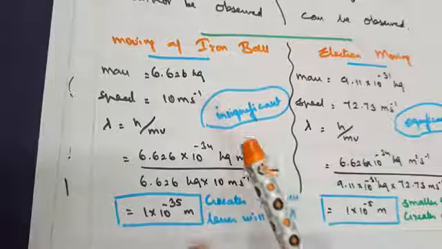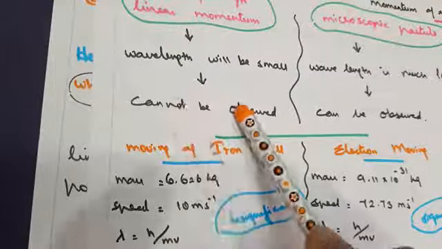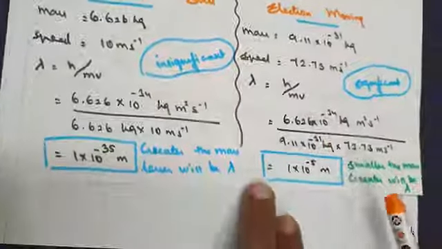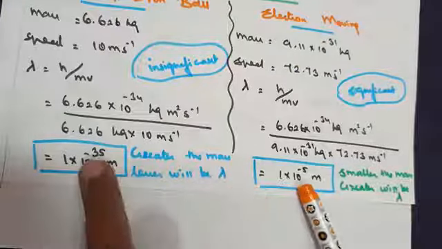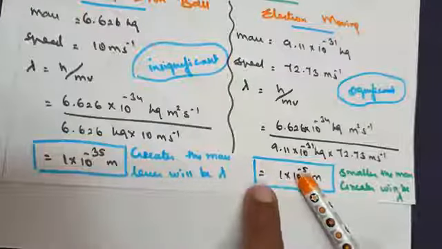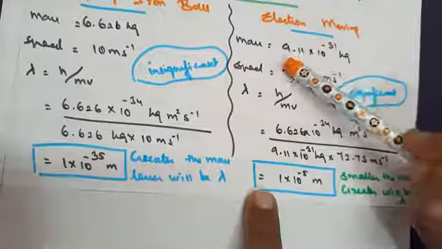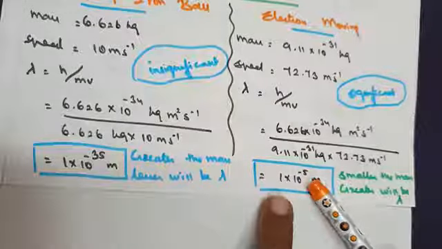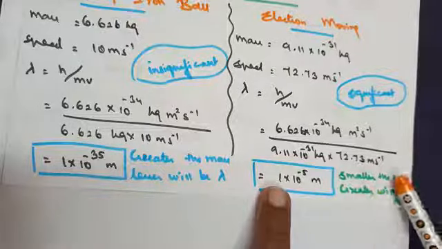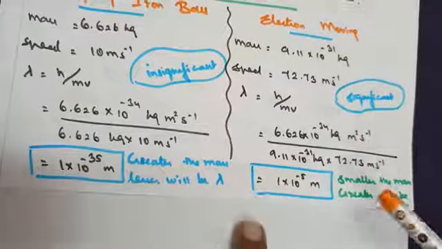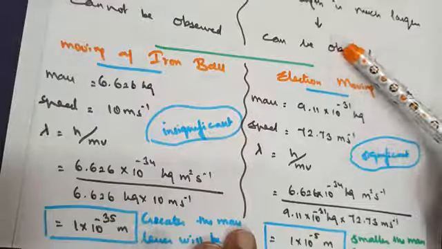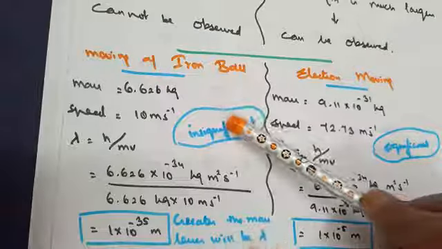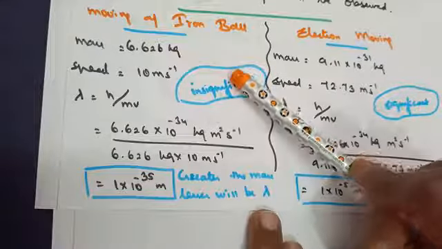Between 10⁻³⁵ and 10⁻⁵, 10⁻⁵ is the greater value. So the smaller the wavelength, the less it can be observed. On the other hand, when you have a smaller mass, the wavelength will be greater. Smaller the mass, greater will be the wavelength. When the wavelength is greater, it can easily be identified. So in this case, the value is insignificant. In this case, it is significant.